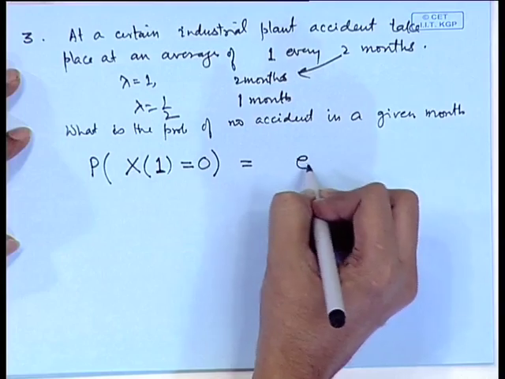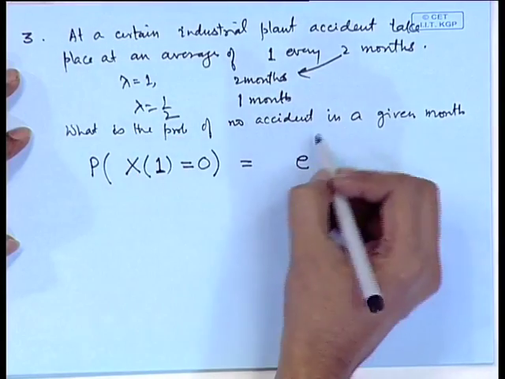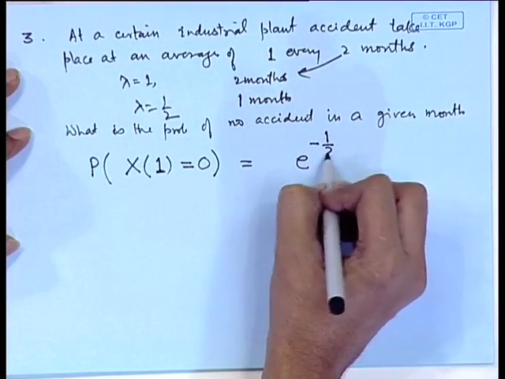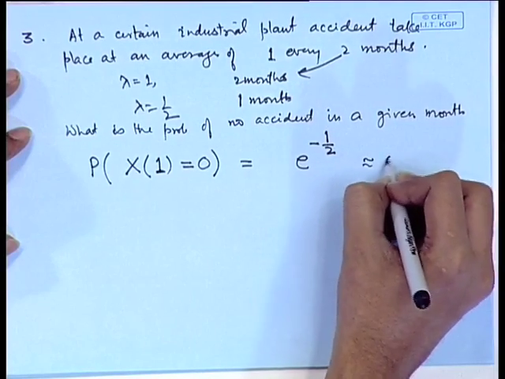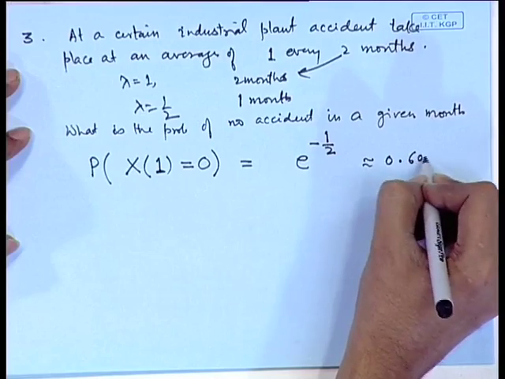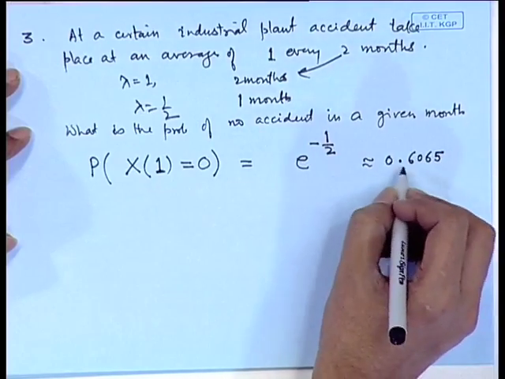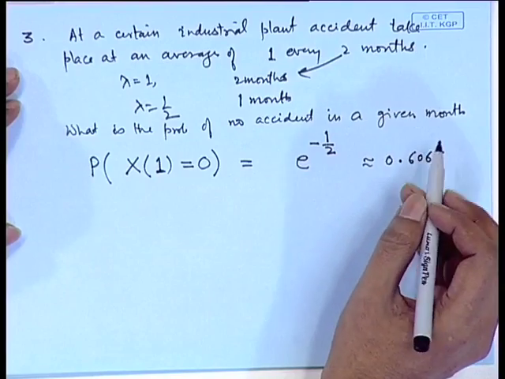In 1 month lambda will be half. So it is e to the power minus lambda t, that is e to the power minus half, that is 0.6065. So there is a 60% chance that there will be no accident in a given month.